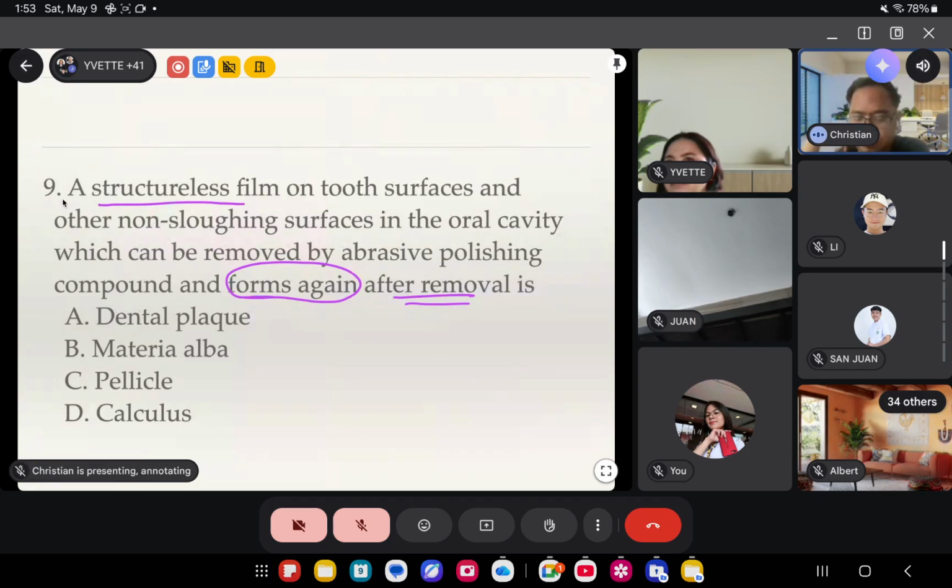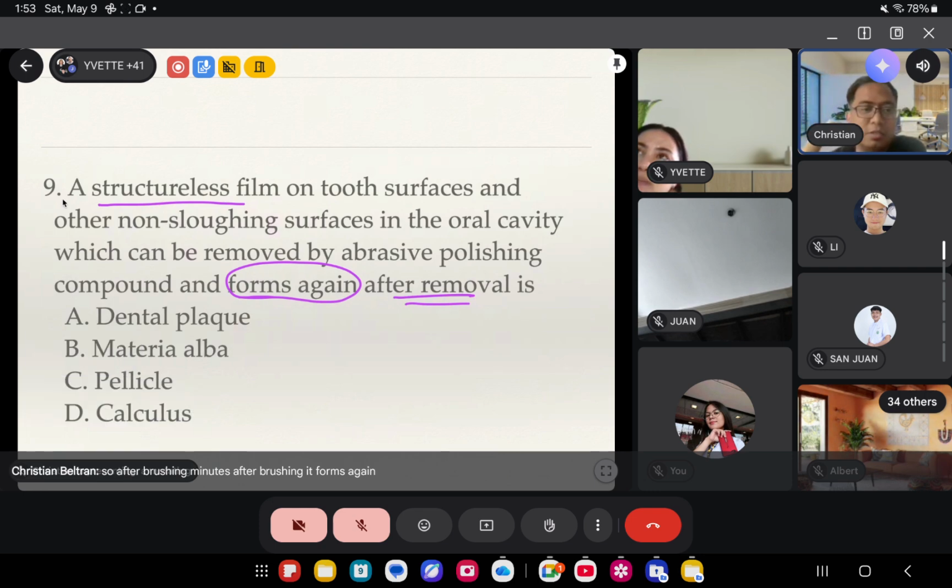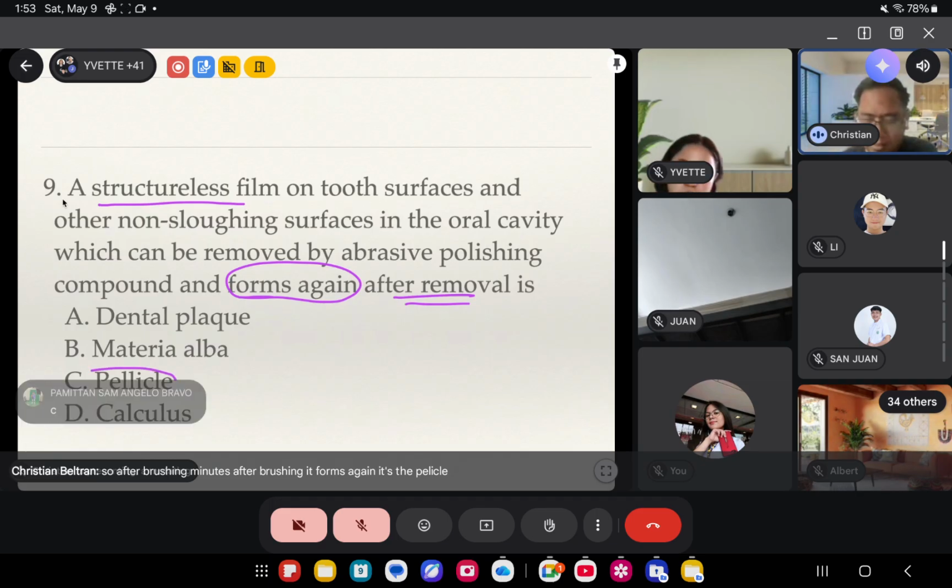So after brushing, tatanggal mo siya, pero 30 minutes after brushing, it forms again. So it's the pellicle. Diba? Pellicle. It forms again after brushing, specifically 30 minutes after brushing.